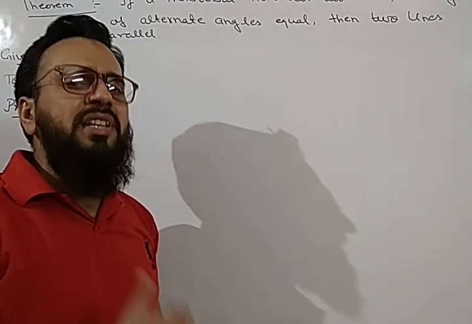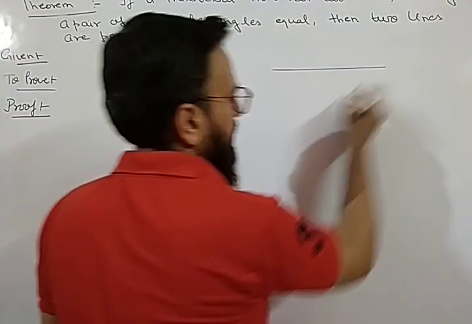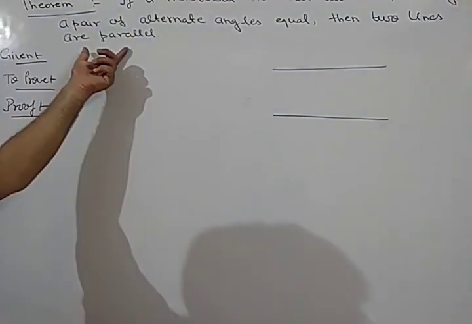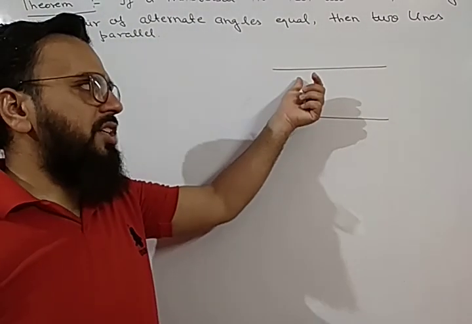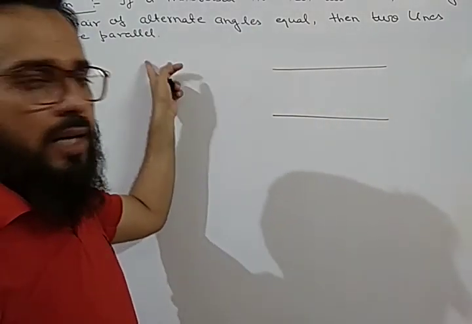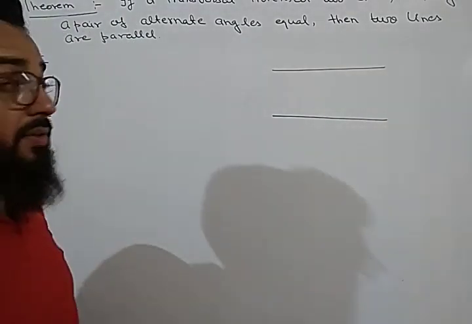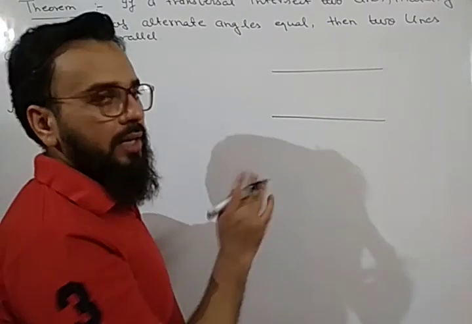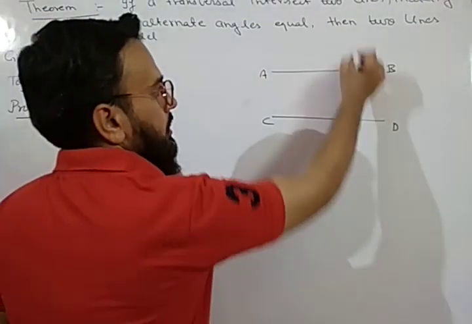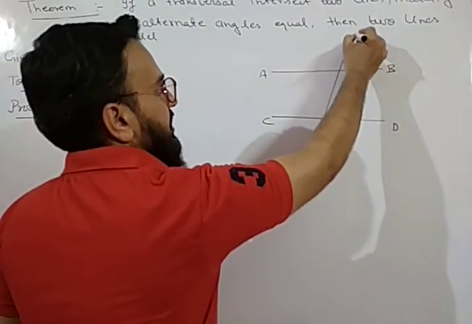So since we have to prove them parallel, let us draw them parallel. But we will not consider them parallel, we will prove them parallel. So you initiate from this particular thing which is given. You draw the lines already parallel, but we will not consider them parallel, we will prove them parallel. So let us consider two lines AB and CD and transversal PQ, like in the previous theorems.